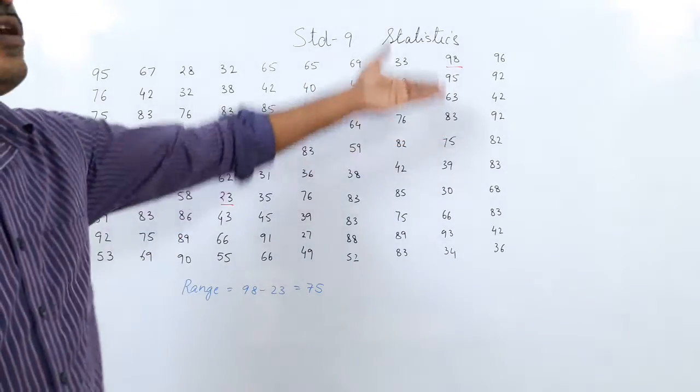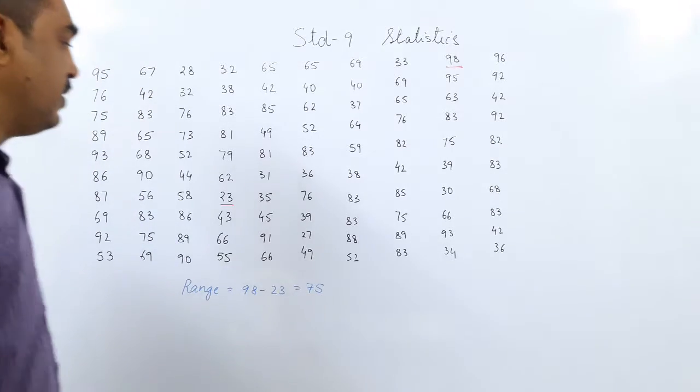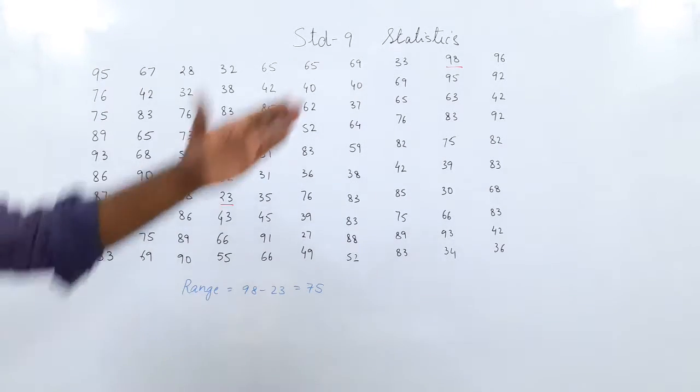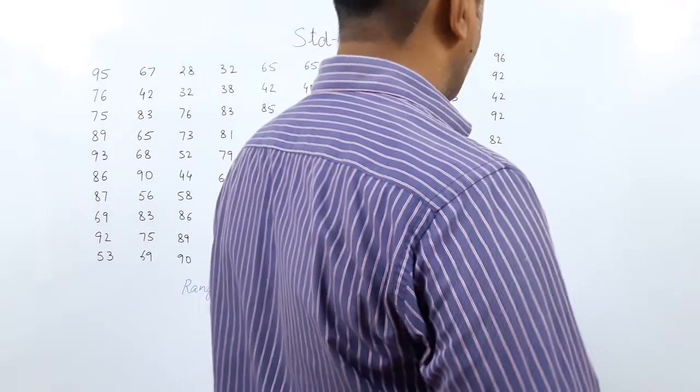It means sometimes the cases are too high and sometimes the cases go low. It shows a range of 75. But even after knowing this range, it does not look very helpful. So what we should try is to arrange the data by frequency. Now how will you do the frequency? We will make a frequency table.